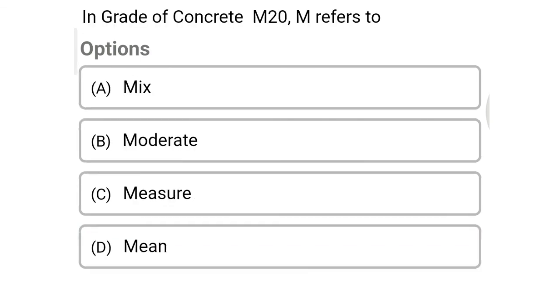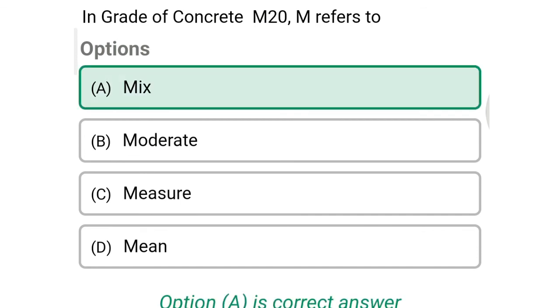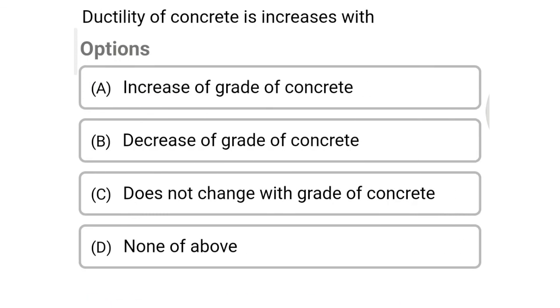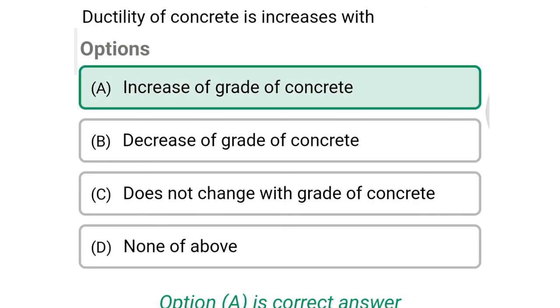So next question, the grade of concrete M20, M refers to option A mix, option B moderate, option C measure, option D mean. So the correct answer is option A mix. So next question, ductility of concrete is increased with option A increase of grade of concrete, option B decrease of grade of concrete, option C does not change with the grade of concrete, option D none of the above. So the correct answer is option A increase of grade of concrete.